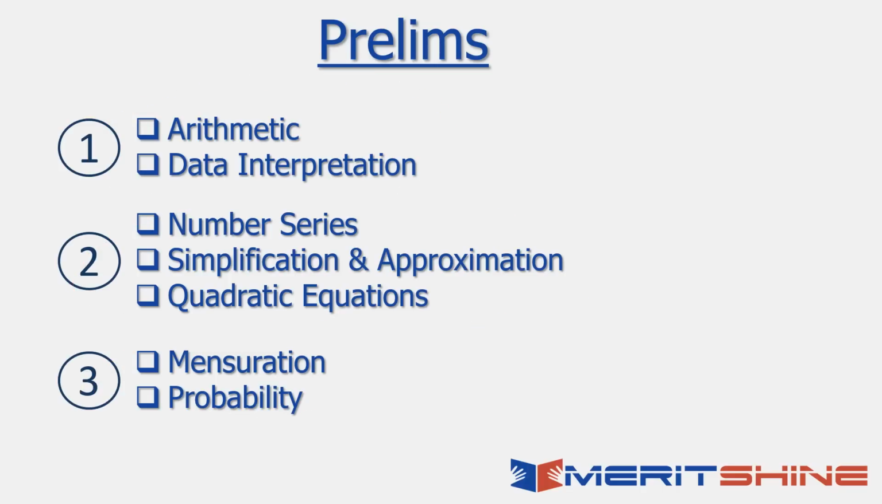Let us look at the composition of the paper as well. Prelims, you are aware, is of 35 marks. Out of these 35 marks, the rough paper composition would be 25 marks from number one and 10 marks from number two. So 25 marks from arithmetic and data interpretation, and 10 from number series, simplification, approximation, and quadratic equations. Yes, the paper does vary a bit. Every paper is different, but this is the rough composition.